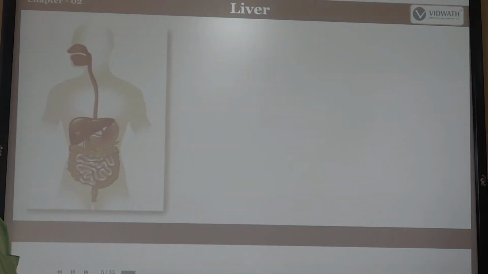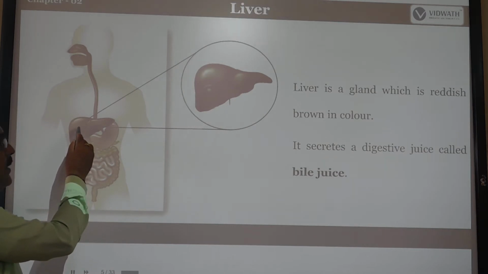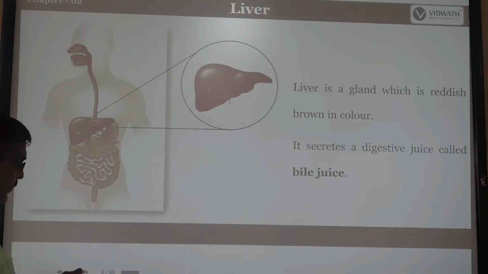Next one is the liver. See the picture of the liver. It is a gland which is reddish brown in color. This part is called the liver. It secretes a juice which is called the bile juice.